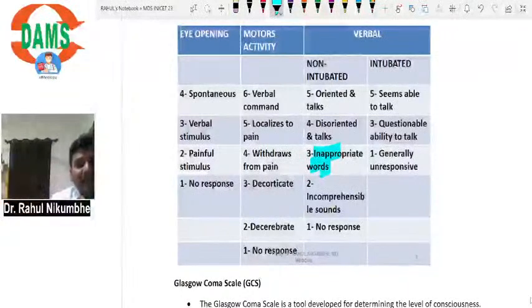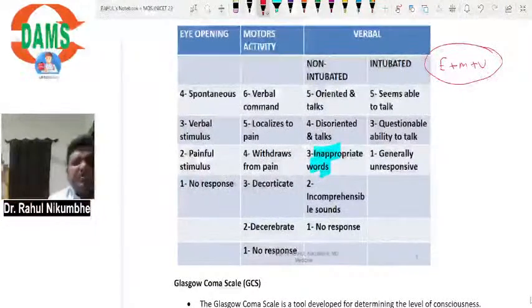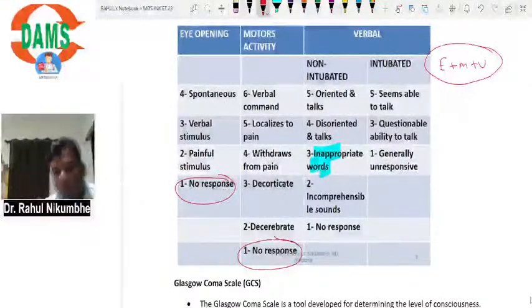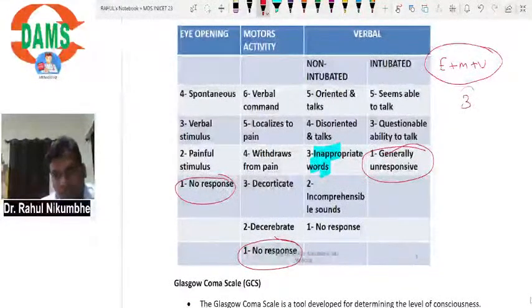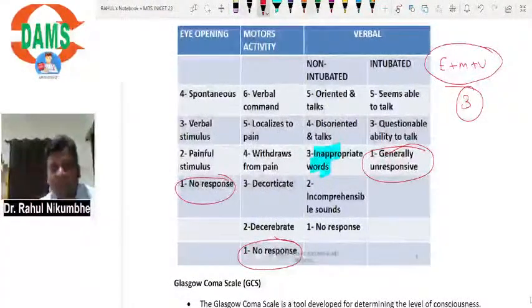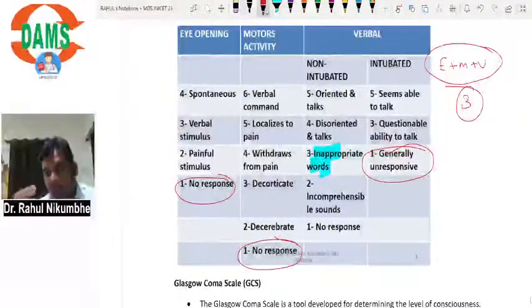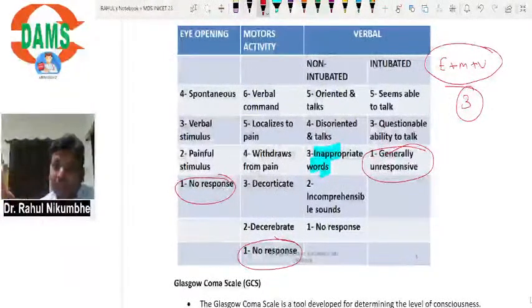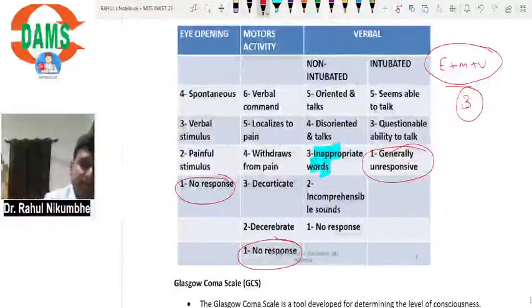So you will add all these three. You will add E plus M plus V. Suppose the patient is very serious, not opening eyes, no response, no movement in the upper limb, lower limb, and the patient is intubated and not responding. So the minimum score is 3. Minimum score is 3. A possible MCQ in your exam: this Glasgow Coma Scale minimum score should be. Please remember, it is not 0.